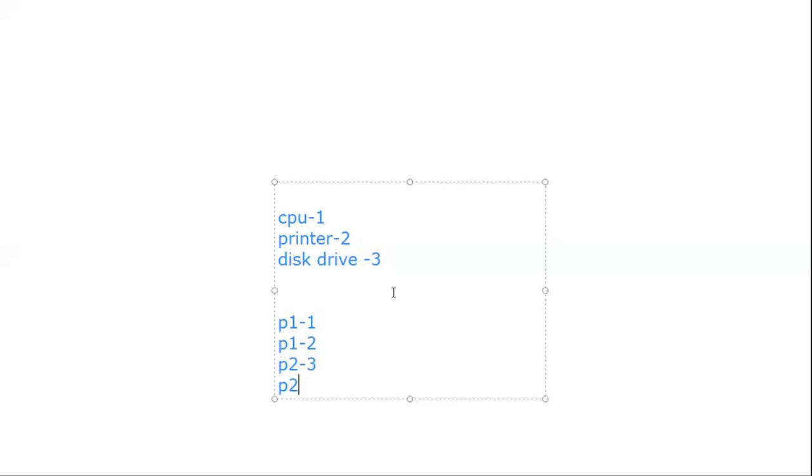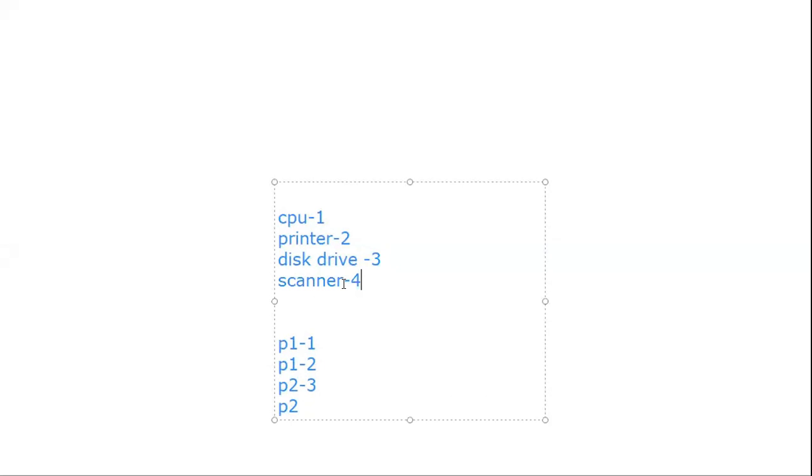For example, suppose the scanner has resource number 4. P2 will not request resources 2 and 1, because this is not an increasing order. P2 will access 4, because it is in increasing order.